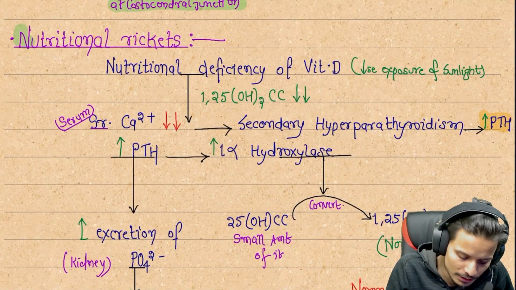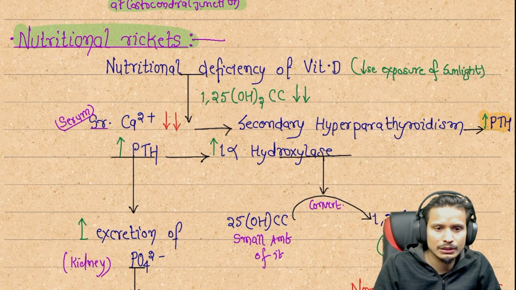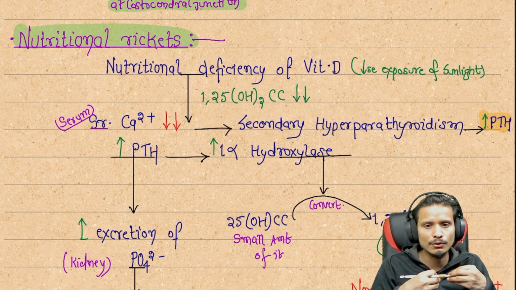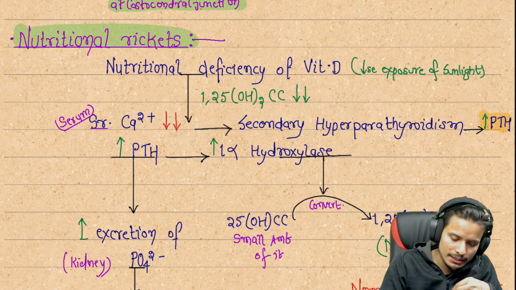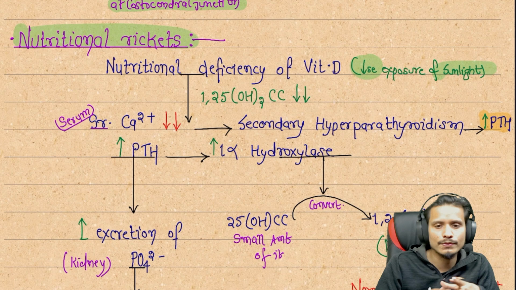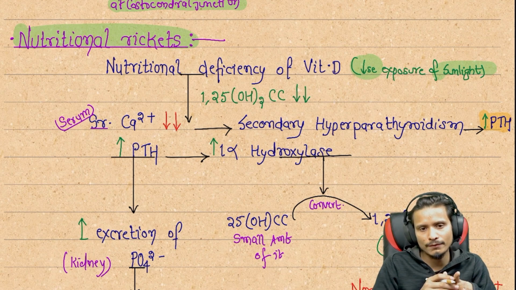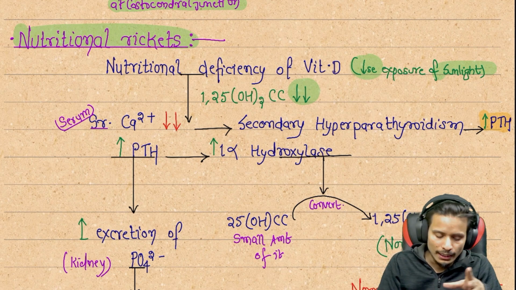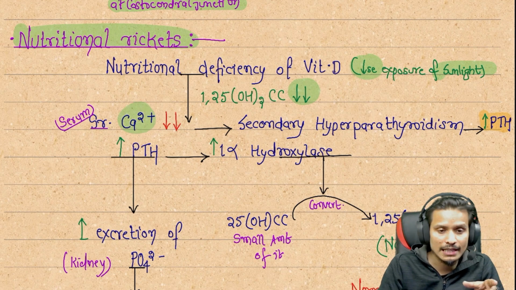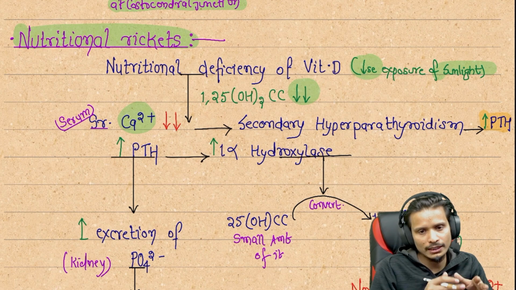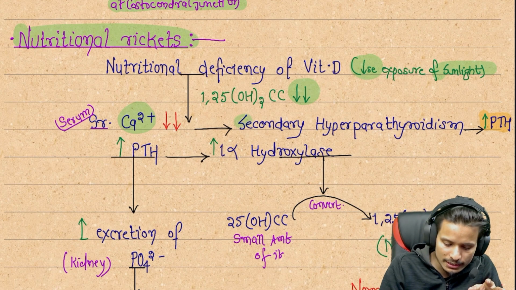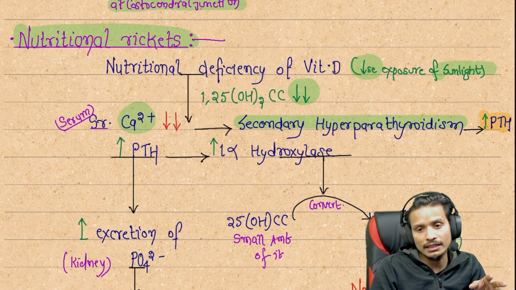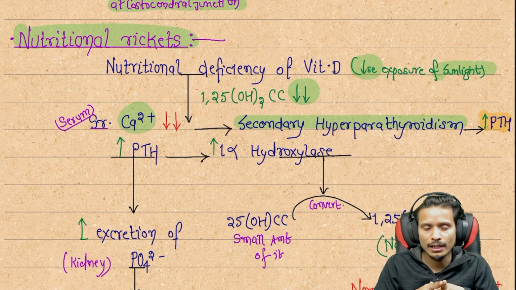Next, nutritional rickets appears due to the deficiency of vitamin D. Basically, it is due to decreased sunlight exposure. Exposure to sunlight will be deficient, which leads to a decrease in active vitamin D. It leads to a decrease in serum calcium. This leads to a condition called secondary hyperparathyroidism, which means the parathyroid hormone will be higher in amount.